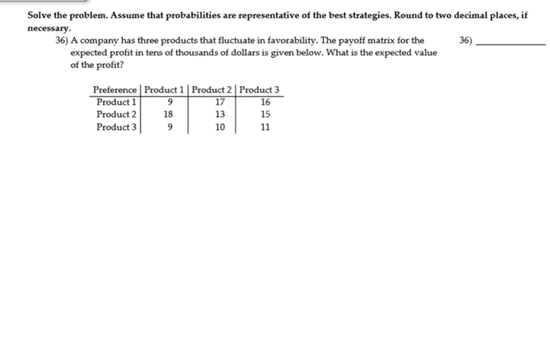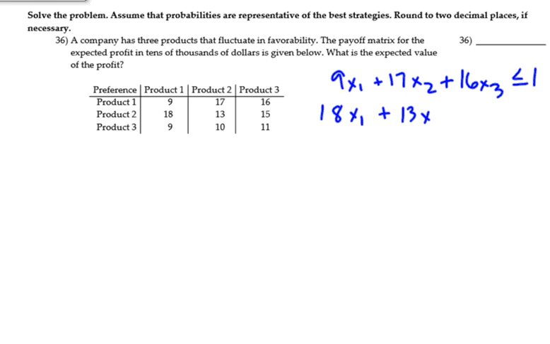For number 36, this is where we get to pivot. So we have to make some equations and use slack variables and so forth. The first thing I'm going to do is take each row and make that into an inequality because I have to have a maximization equation. So that would be 9x sub 1 plus 17x sub 2 plus 16x sub 3 is less than or equal to 1. The next row, 18x sub 1 plus 13x sub 2 plus 15x sub 3 is less than or equal to 1.